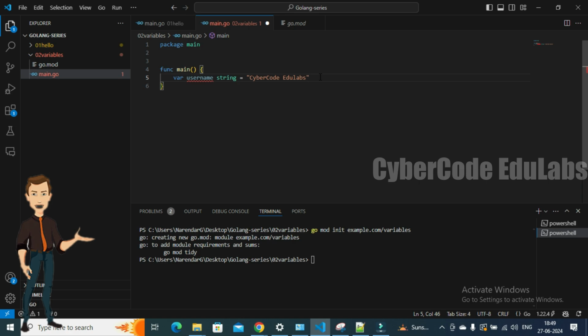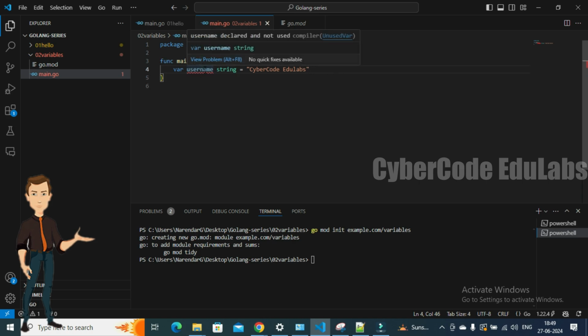As soon as you run this, just look here. As soon as I save it, it is giving me an error because it is saying username is declared but not used anywhere. The compiler is throwing this error to us. If you create any variable and don't use it, it's going to say, hey, you have declared something and you haven't used it. So here we need to use it, let's say, by printing it.